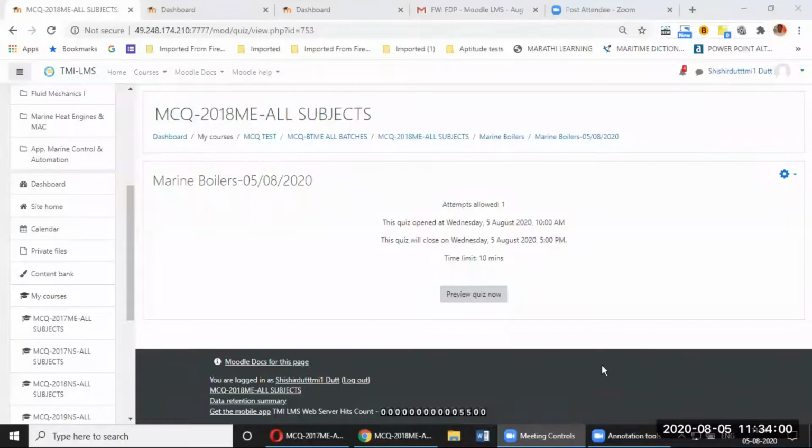Sir, one question. Yes, sir. Sir, if we have saved the wrong category, can we change it? Yes, sir. Category can be changed. Either you edit the name of the category only, that's one way of doing it, or you change individual questions and change the category. That is also possible. I'll show you separately, sir.